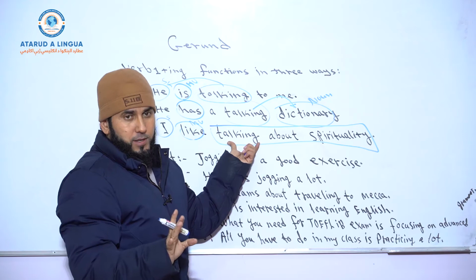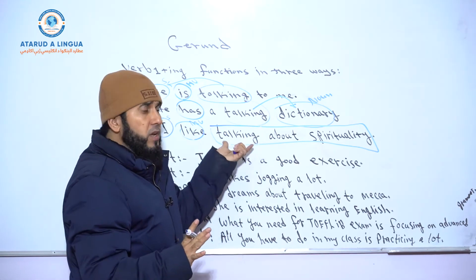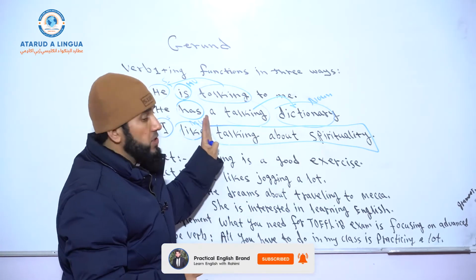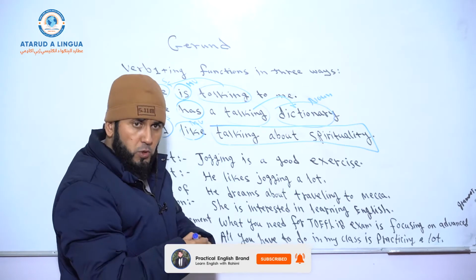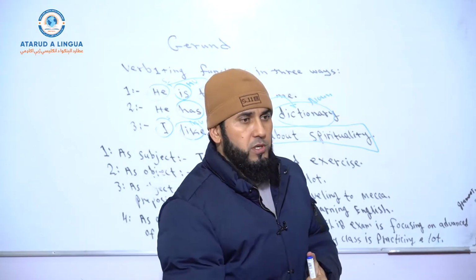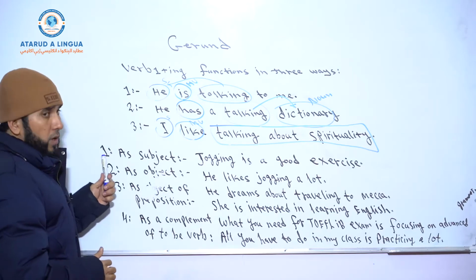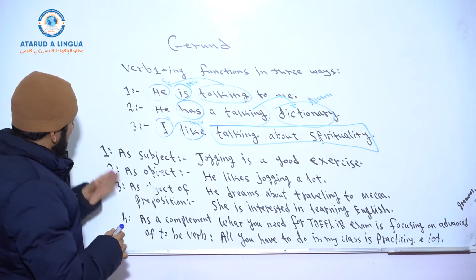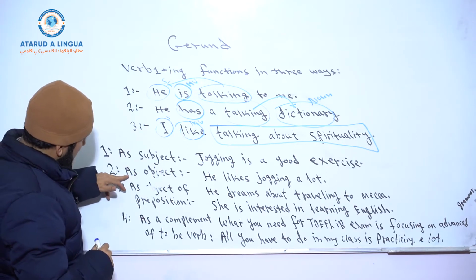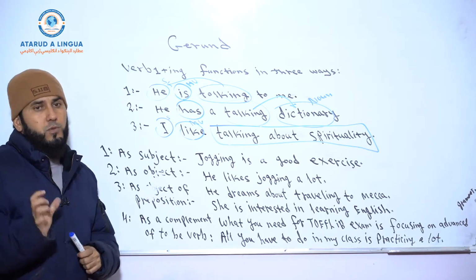Okay? If you just say, I like talking, so talking is a gerund. But if you have some other related words, altogether you can say it's a gerund phrase. So both gerund or gerund phrase can function as subject, as object of preposition, and as a complement of to be. So now look, as I mentioned before, gerund functions in 4 ways: as a subject, as object of preposition, and as a complement of to be verb.